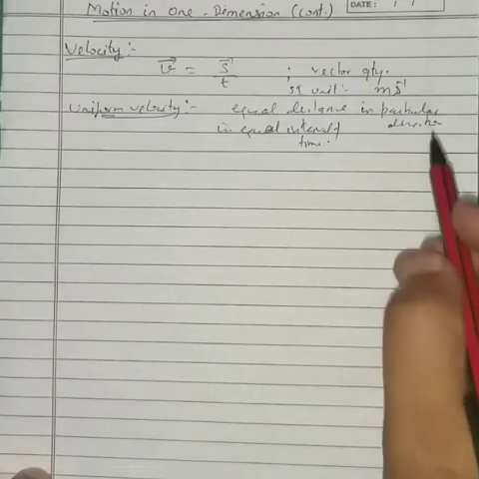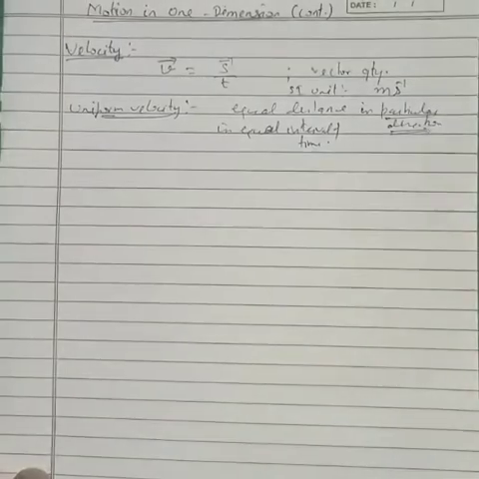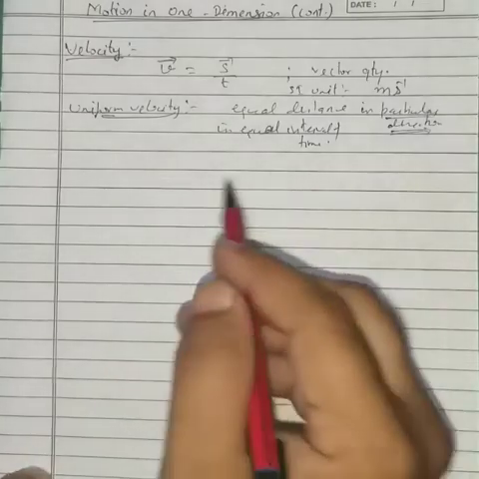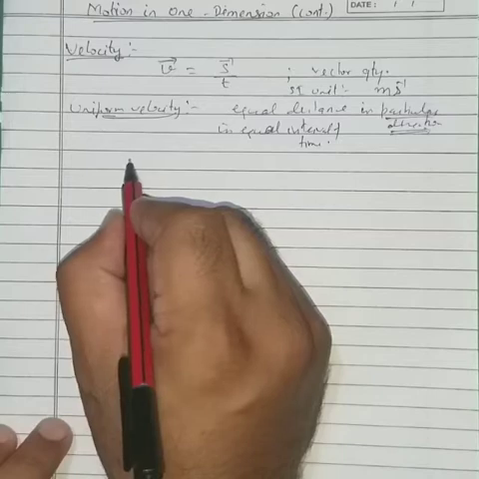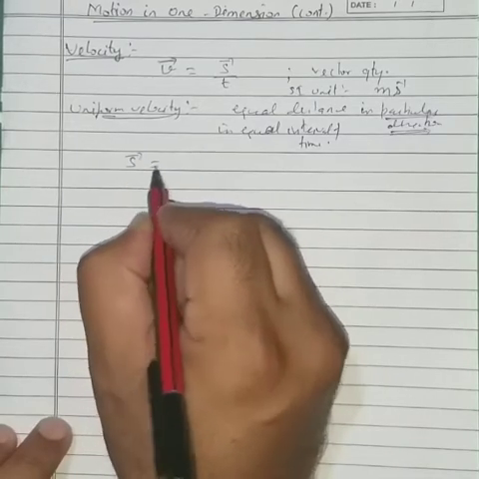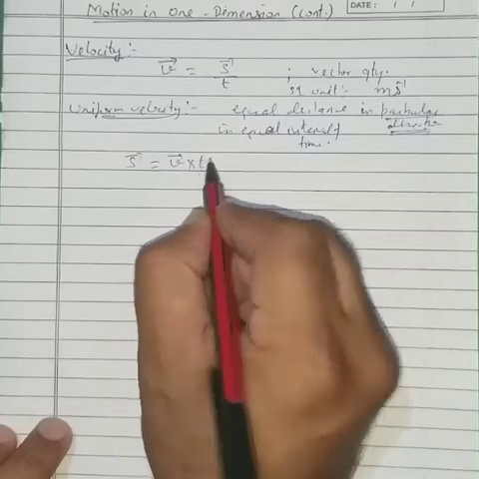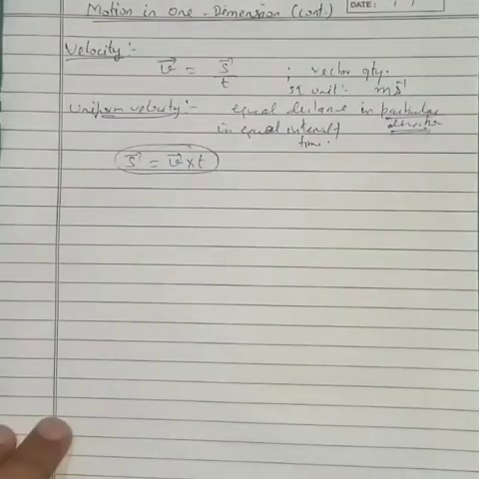Means there should not be any change in the direction. The body must keep on moving in the particular direction. In this case, the total displacement S vector will be equal to V vector multiplied by T. So we write total displacement equals velocity multiplied by time.